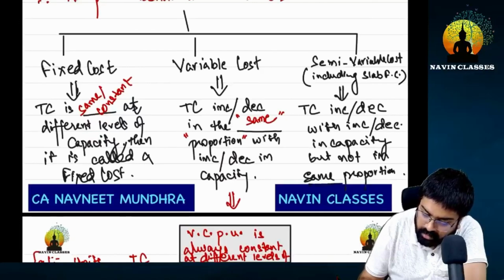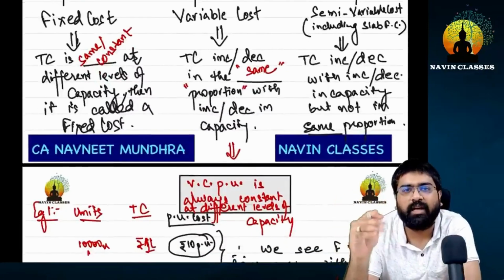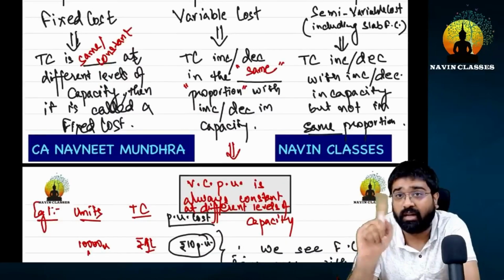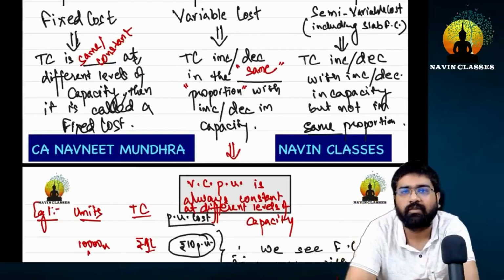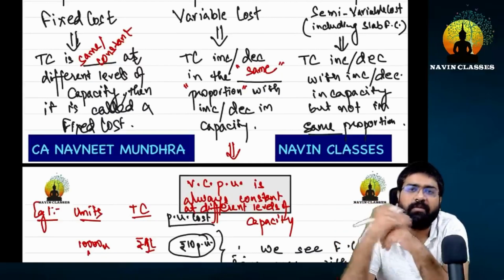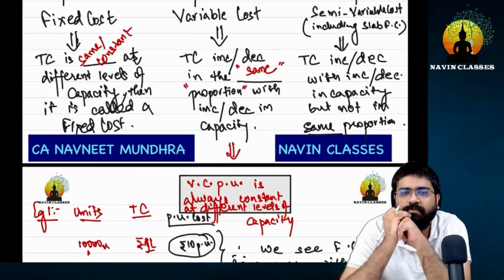So that means cost will change. If it increases and decreases, that will also increase and decrease. So it didn't become variable. It's variable only when it is in the same proportion. Now I have written the words not in the same proportion. If it's not changing in the same proportion, then do you know what type it becomes? It becomes what we call a semi-variable cost.